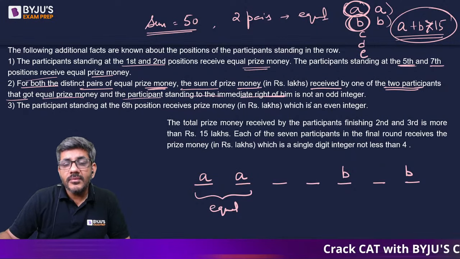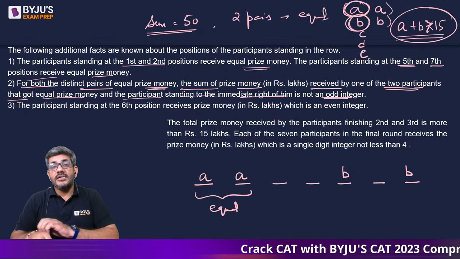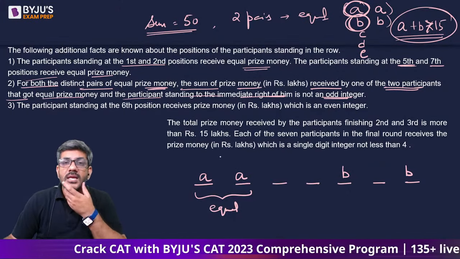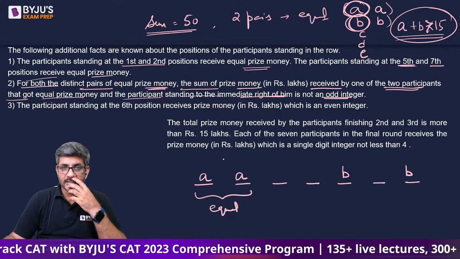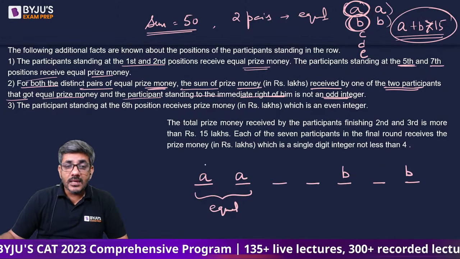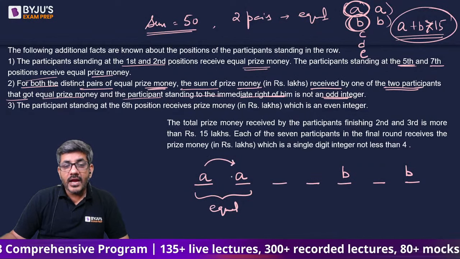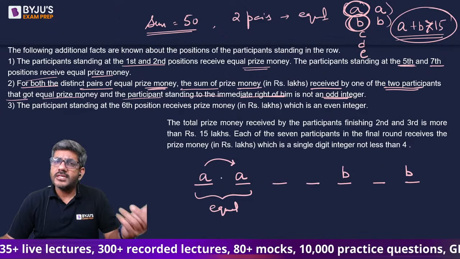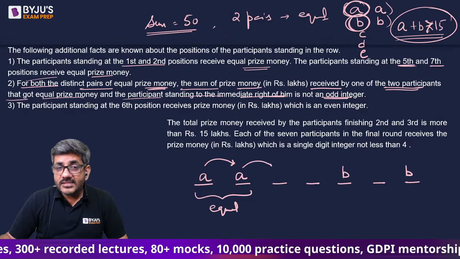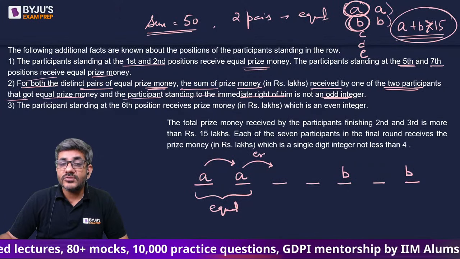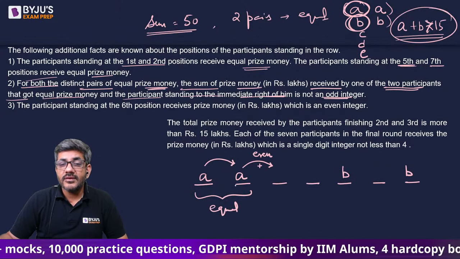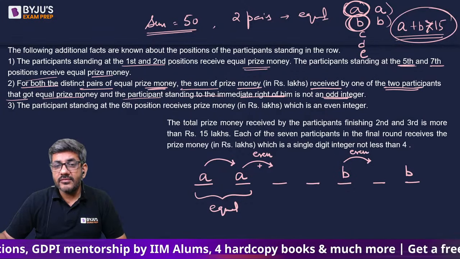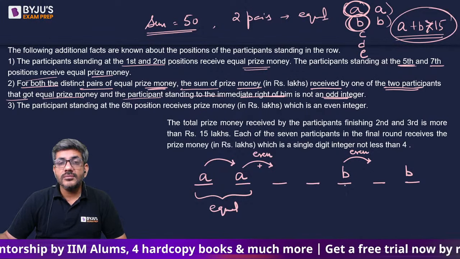immediate right of him is not an odd integer. और उसके जो right वाला है उसका सम, वो सम जो है मेरे पास odd integer नहीं आना चाहिए. इसका क्या मतलब हुआ? The person to the right of him, if you add them, it should not be an odd integer. Of course, A plus A तो वैसे भी odd नहीं आएगा. A plus A is 2A. So A plus this, it should not be an odd integer. This should be an even integer. Their sum should be even. Similarly, B plus the number next to him, this should also be even, right? B plus next to him should also be even.